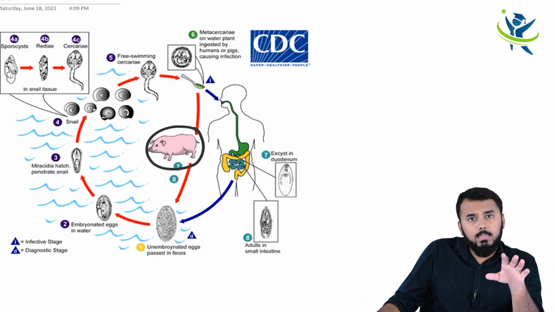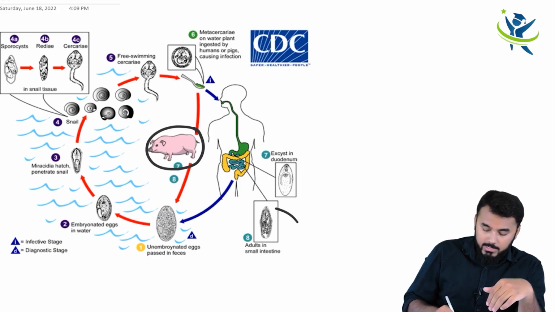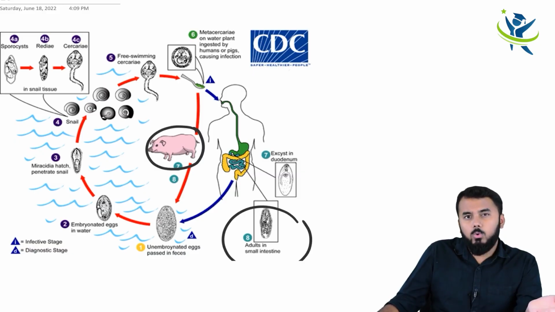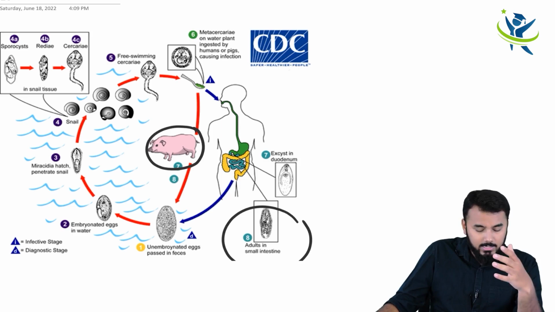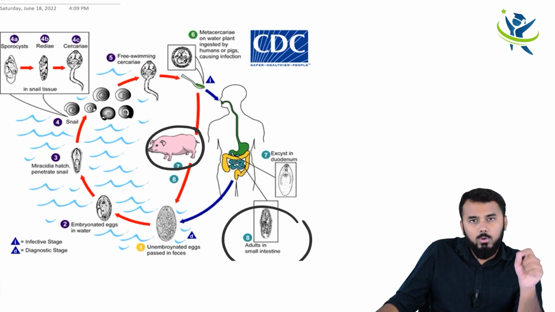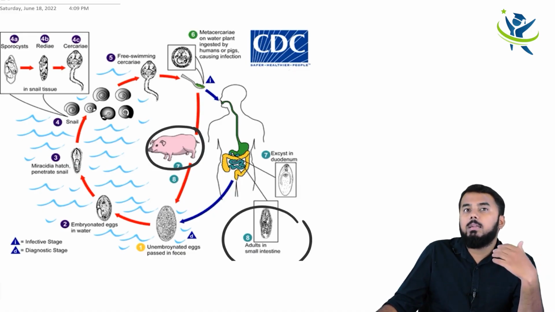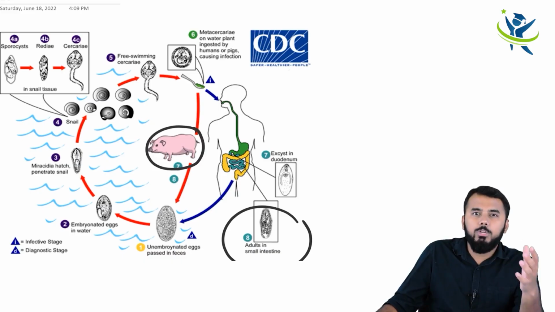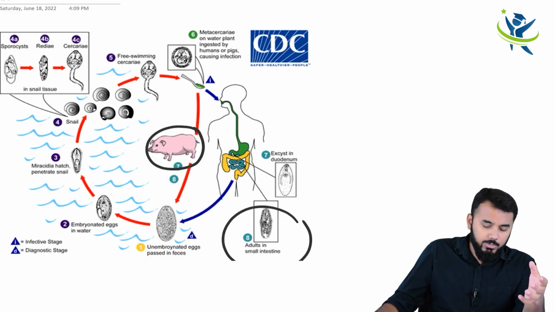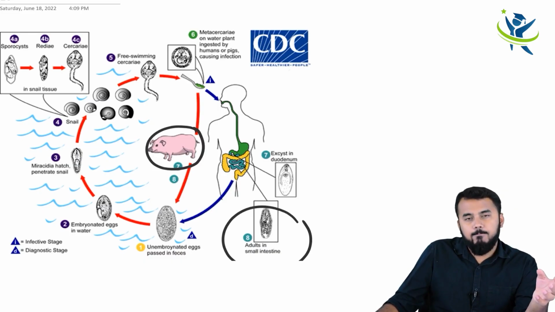The second thing is that there the adult worms are formed in the liver, right? Here the adult worms are formed in the small intestine. So this is the only difference, guys. There is nothing different in this life cycle. The only two differences are the host, cow and sheep there and pig here, and the adult worms are formed in the liver there, whereas here they are formed in the intestine. So these are the only two difference points you need to know regarding Fasciola buski, right?